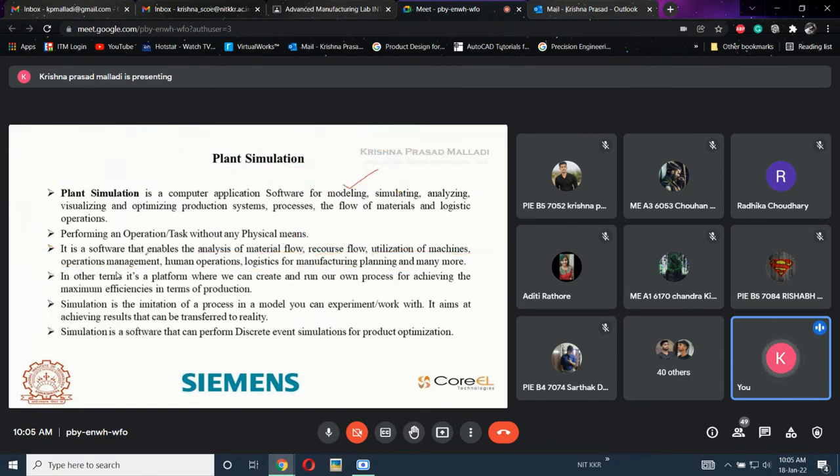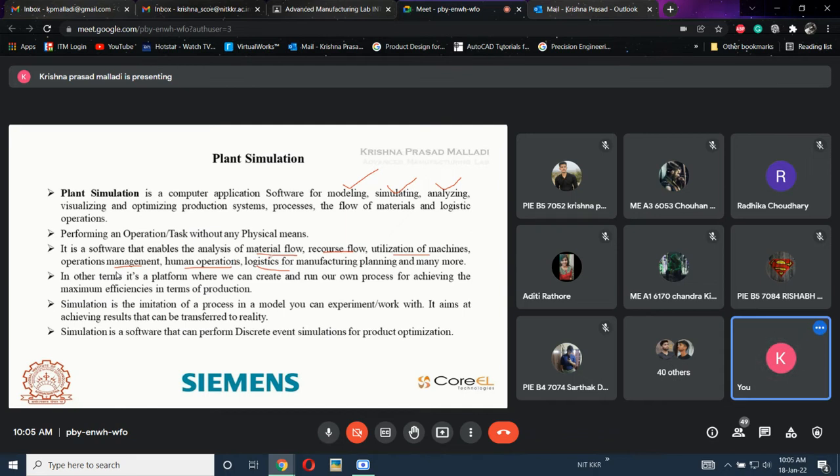After creating, we are going to simulate it and analyze it. What are the different capabilities that we are going to analyze? These are the different areas: material flow, resource flow, utilization of machines, operations, human management, logistics. So what are the parts that will be involved in a plant? Every part can be analyzed by using this software.